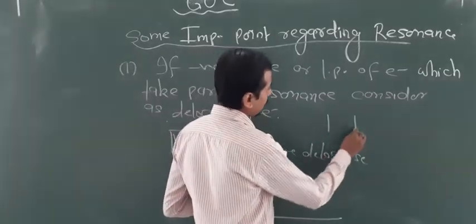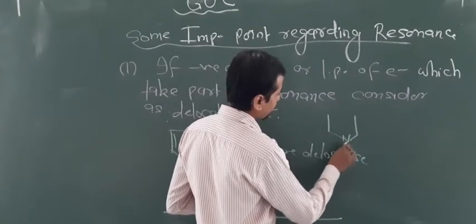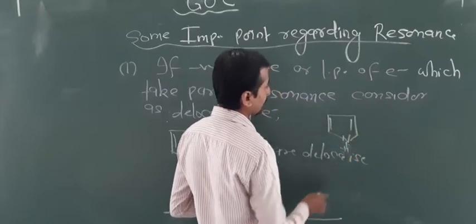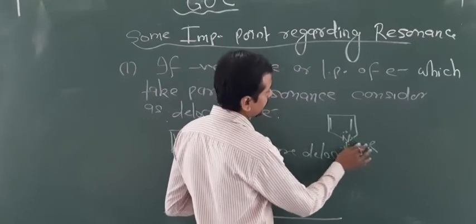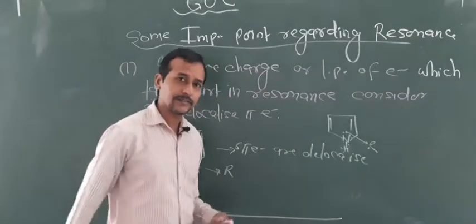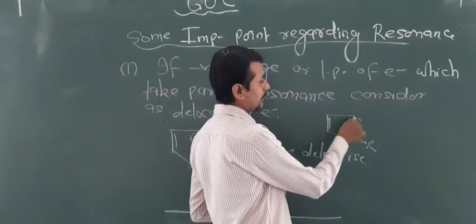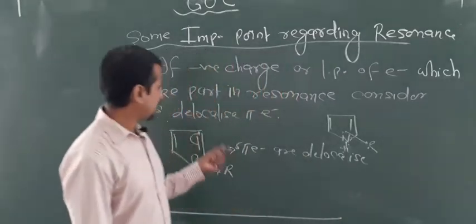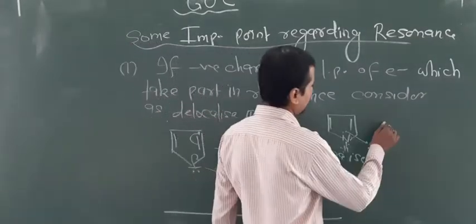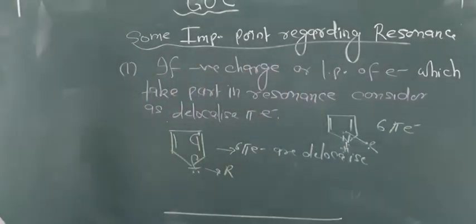One more example for the case of a lone pair. Look at here. Here this lone pair is also involved in resonance. With the condition double bond, single bond, lone pair, single bond, double bond, single bond, double bond, this lone pair is also considered as delocalized pi electrons. Hence, this also has 6 delocalized pi electrons.